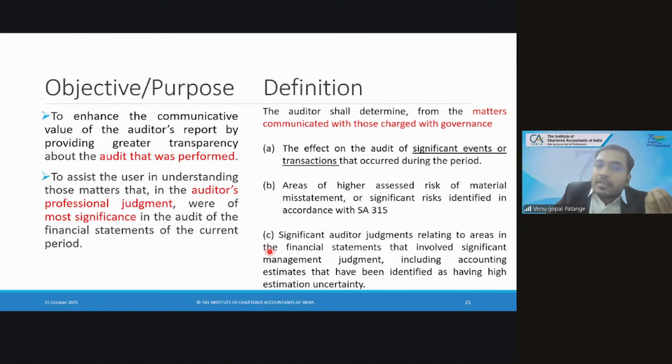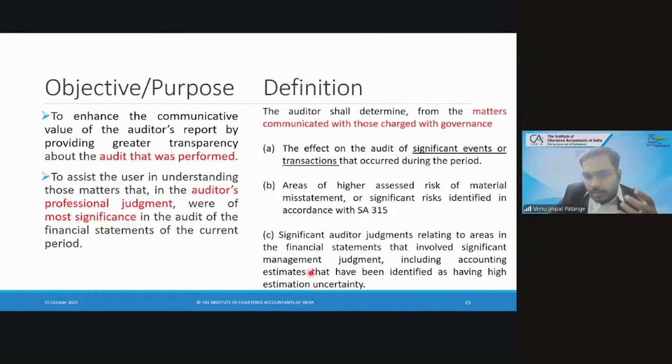So Ind AS 115 is also a complex standard, a difficult standard. When it comes to big companies where they have multiple contracts with customers all across the globe, Ind AS 115 plays a very important role. Warranties, discounts, etc.